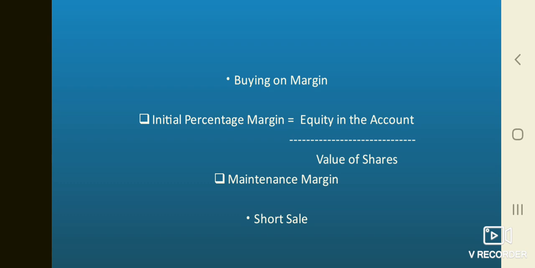What happens if the price of Alpha shares rises to 120, contrary to your expectation? In this case, your initial margin or equity position reduces from rupees 40,000 to rupees 20,000. That is, the initial margin was 40,000 minus 20,000, which comes to 20,000 current margin remaining. The broker would insist on a certain minimum maintenance margin. Suppose this is 25%.